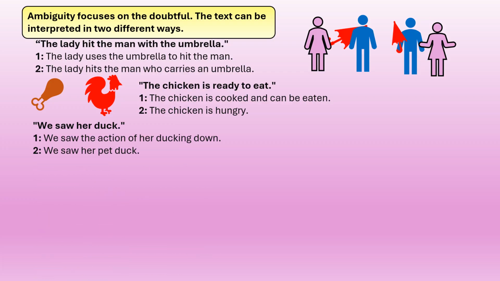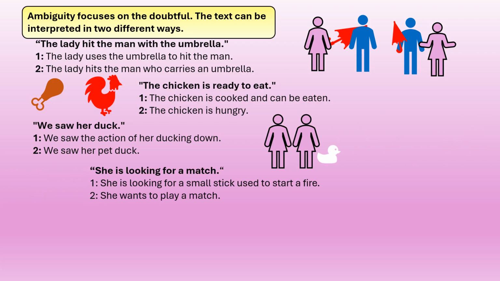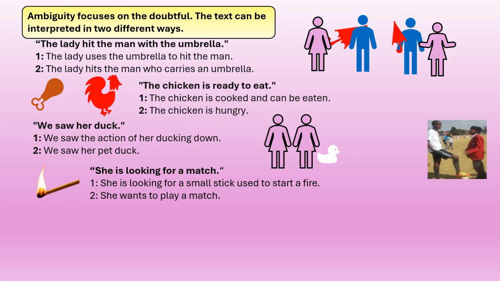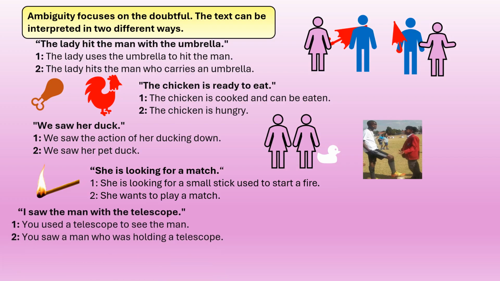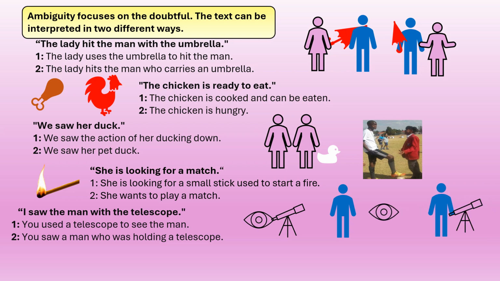We saw her duck. One: we saw the action of her ducking down. Or is it we saw her pet duck? She is looking for a match. One: she is looking for a small stick used to start a fire. Or she wants to play a match. Now she's talking to somebody who can organize a match for her. I saw the man with a telescope. One: you used the telescope to see the man? Or you saw a man who was holding a telescope?